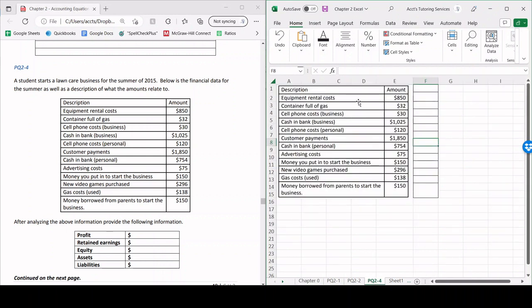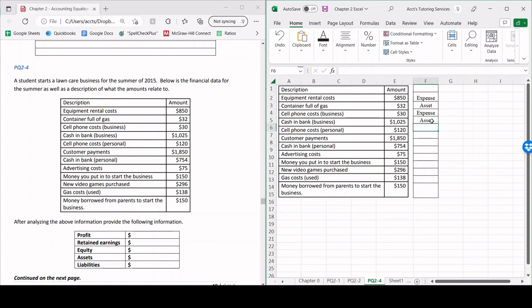So equipment rental cost is going to be an expense, right? Because this is a cost of doing business. Container full of gas, this is going to be an asset because this is going to provide us with a future benefit. Cell phone cost is going to be an expense. Once again, it's the cost of doing business, the cost to be used up. The cash in the bank is going to be an asset.